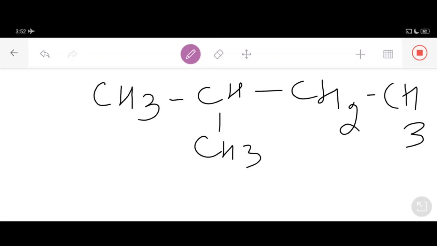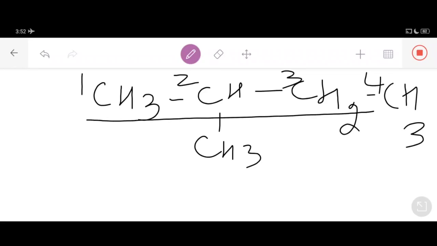As far as this compound is concerned, it contains four carbon atoms in a straight chain. This is carbon number 1, carbon number 2, carbon number 3, and carbon number 4. We have a rule that first you have to select the longest chain of carbon atoms in the structure of the compound.